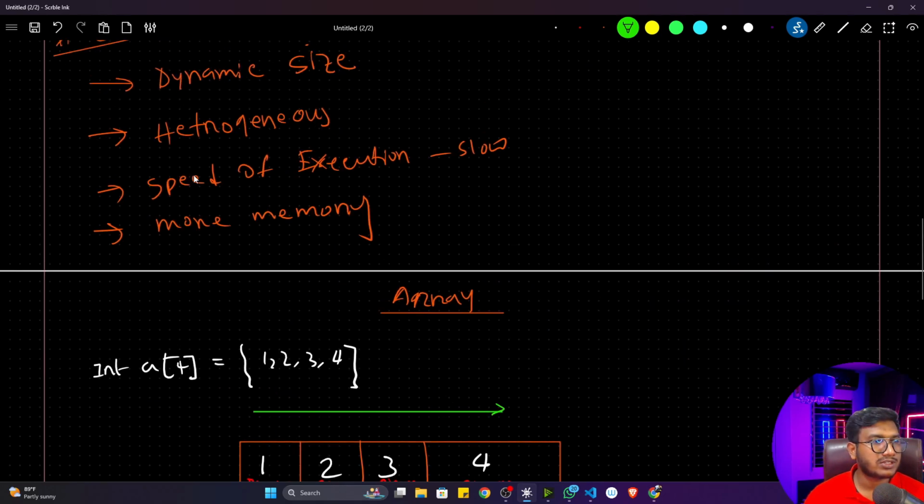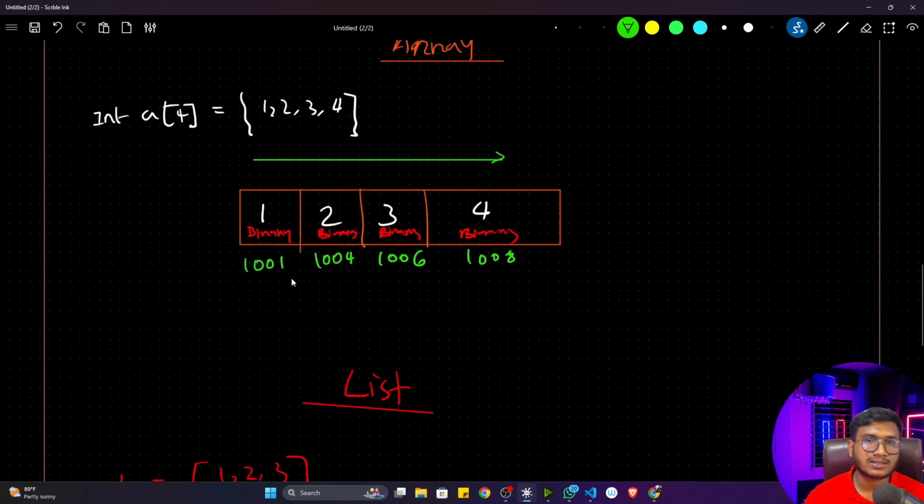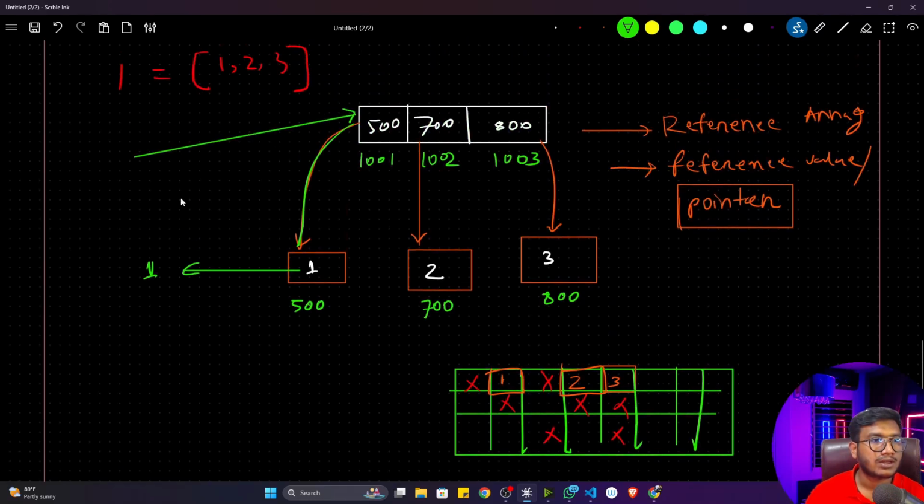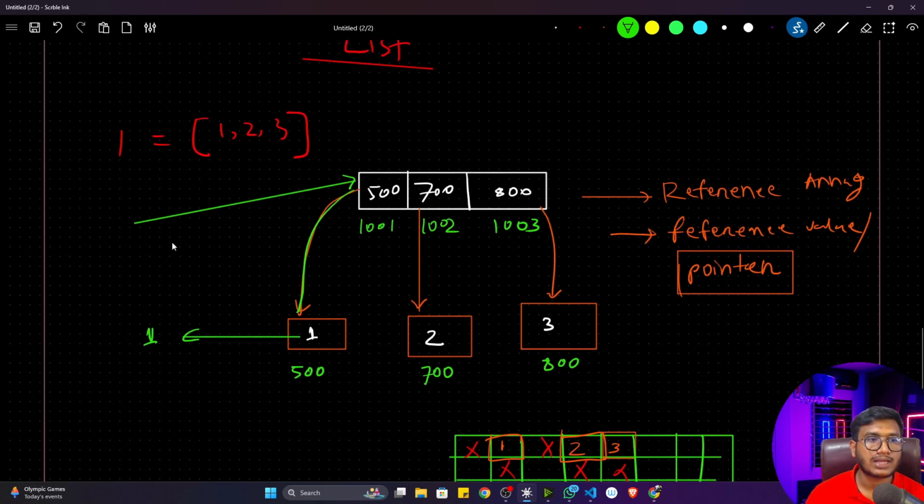And why this particular array is a little bit fast? Because you can directly access this particular value. You don't need to go to any reference address. That's why it's a little bit fast. But here, if I want to get this particular value, first of all I need to go to this particular address, then again it will look for the reference address of this particular value. That's why it's a little bit slower than your array.